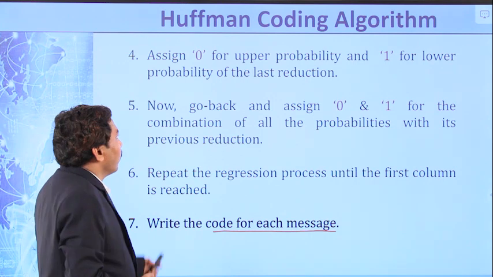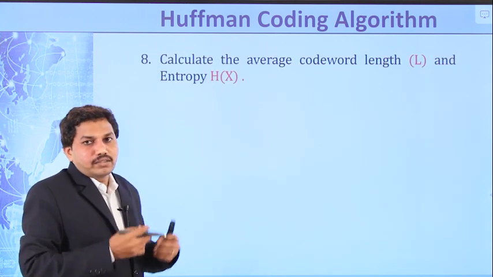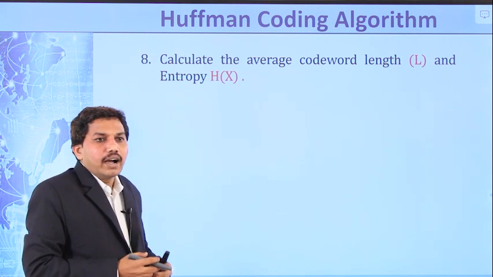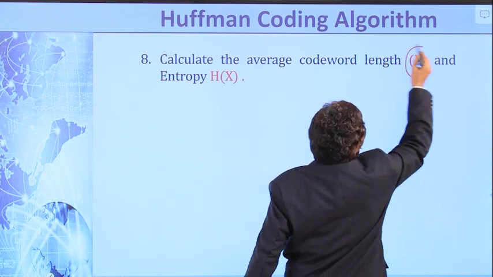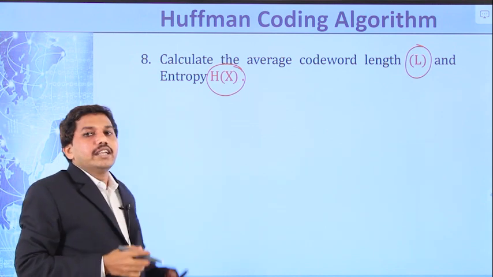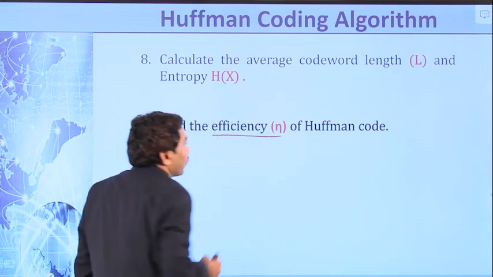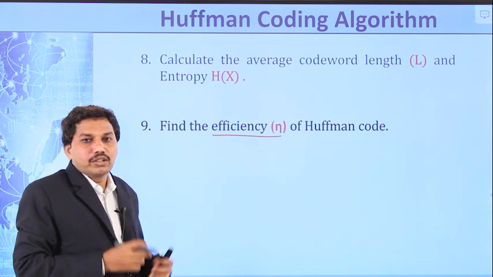Next one. Calculate average code word length and entropy. Average code word length means the L value, entropy means H of x. Finally, calculate the efficiency of the code. That is the Huffman coding algorithm.